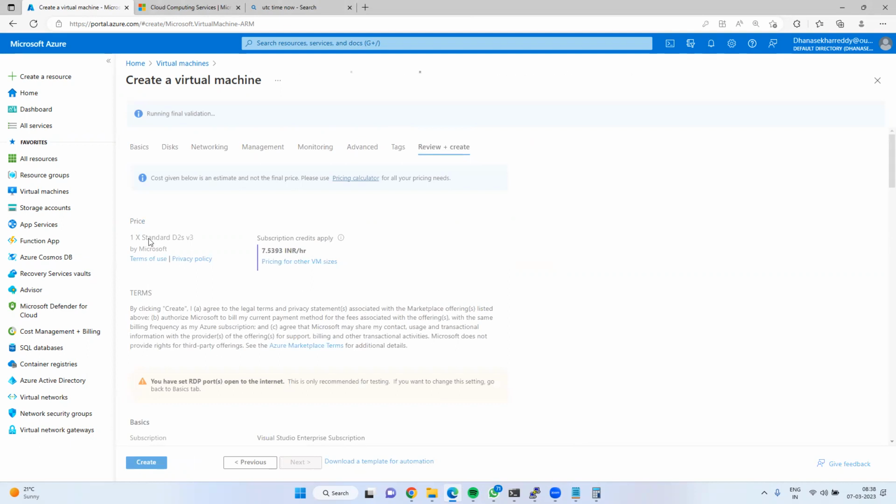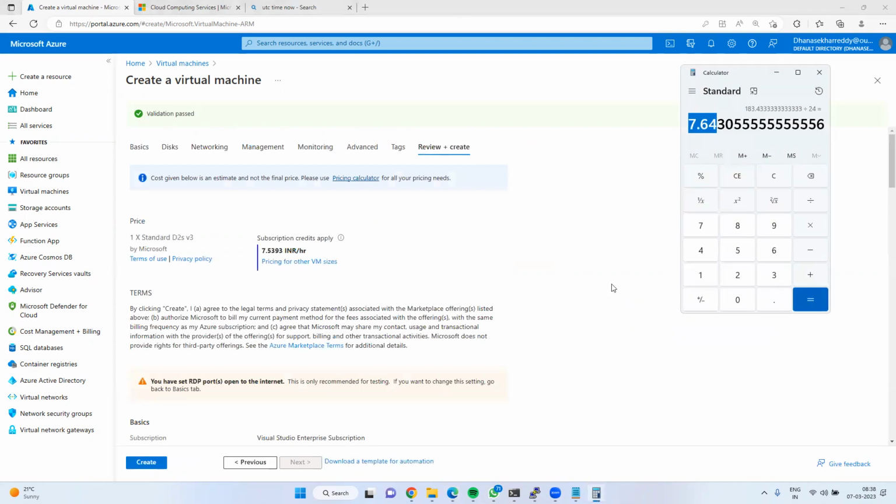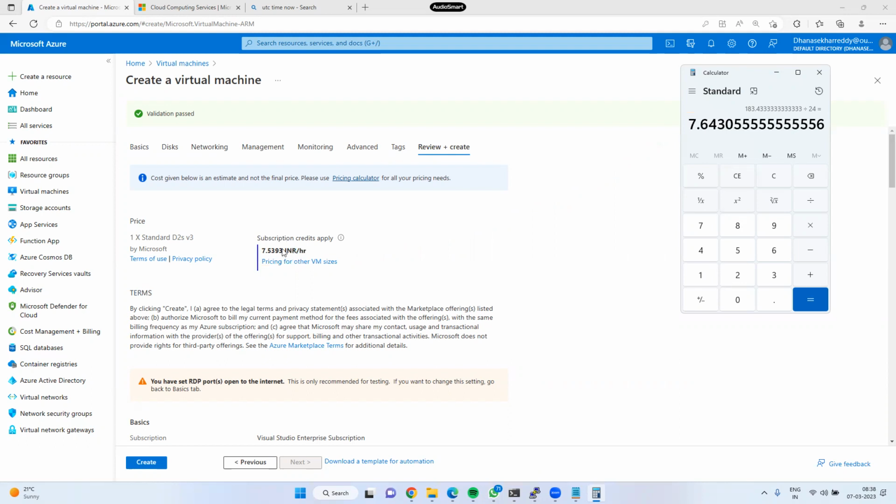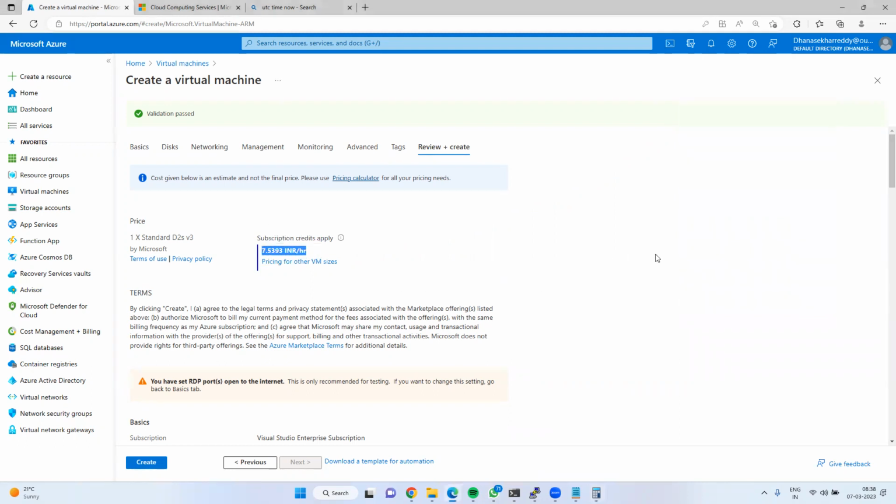See guys, what is it saying? Cost is 7 rupees, right? Same as we calculated, right? Same thing, guys. 7 rupees 53 paise, 7 rupees 64 paise, some variation in the paise. Got it? This is the hourly cost. Okay, 7 rupees INR per hour.